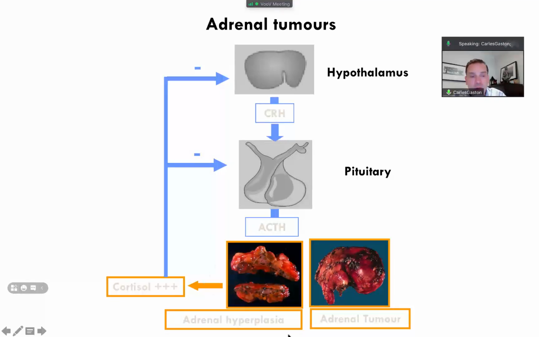Cortisol will feed back negatively into the pituitary gland and the hypothalamus, producing less corticotrophin releasing hormone and less ACTH. This leads to a tumor in the zona fasciculata that produces excess cortisol, which obviously overrides the negative feedback.